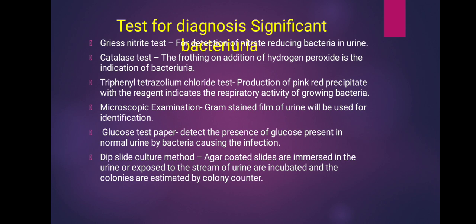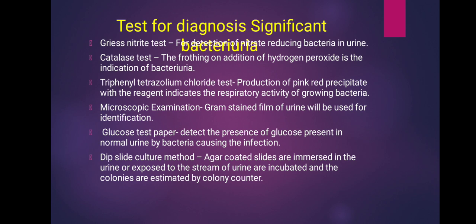Now we will see the test for diagnosis of significant bacteriuria. First one, Griess nitrate test. This test is mainly meant for detection of nitrate reducing bacteria in urine. Second one, catalase test. The frothing on addition of hydrogen peroxide is the indication of bacteriuria. Third one, triphenyl tetrazolium chloride test. Production of pink-red precipitate with the reagent indicates the respiratory activity of the growing bacteria.